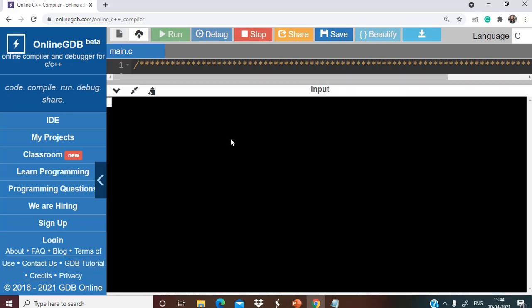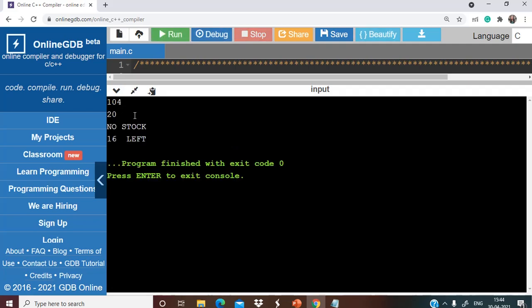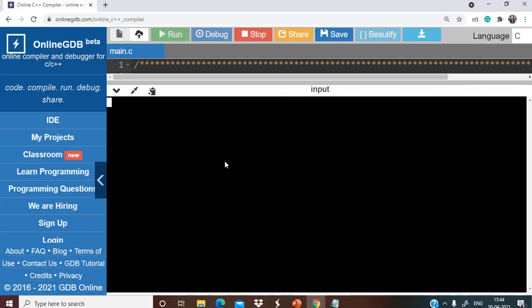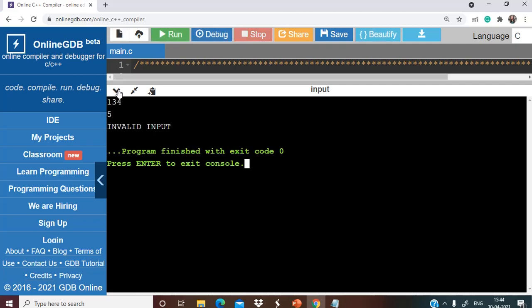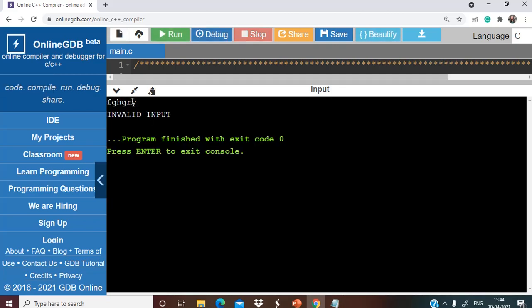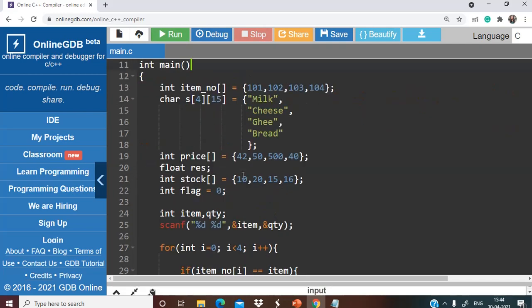Let's try for another input. If we give 104, 20, you can see we are getting no stock, 16 left. Let's try for random values, that is 134, 5. You can see we are getting invalid input. If we give some random string for the item number, you can see we are getting the invalid input, right? So that is working fine.